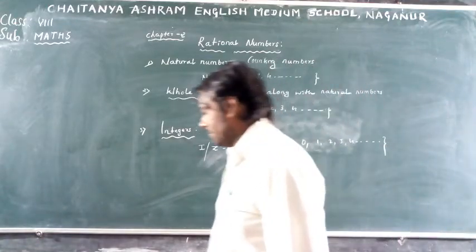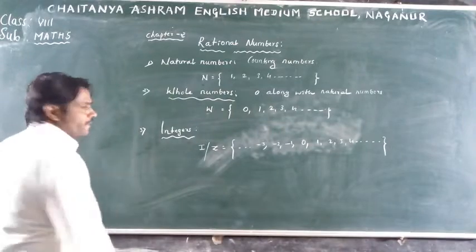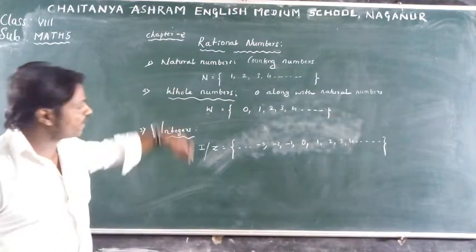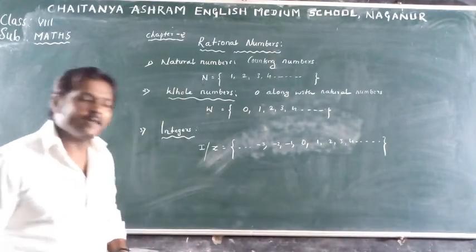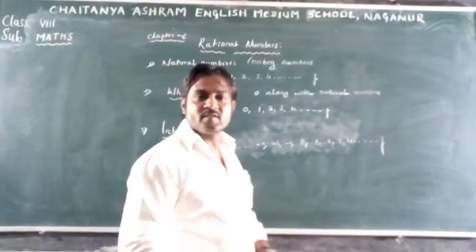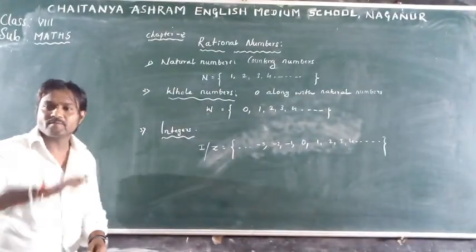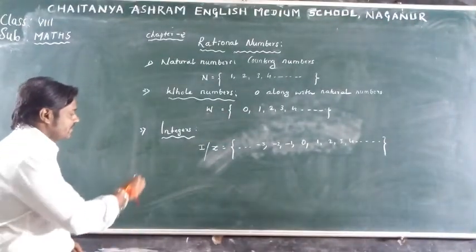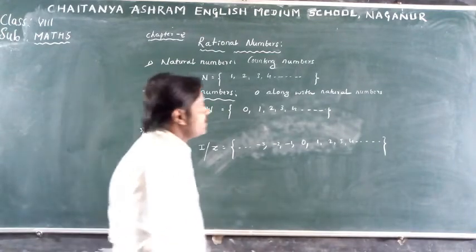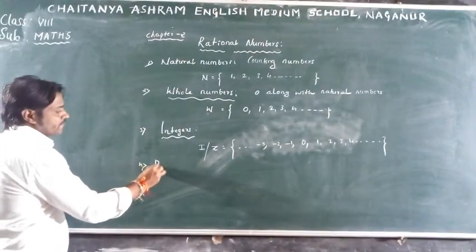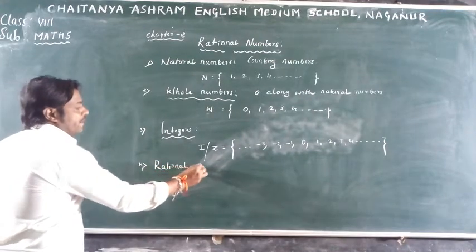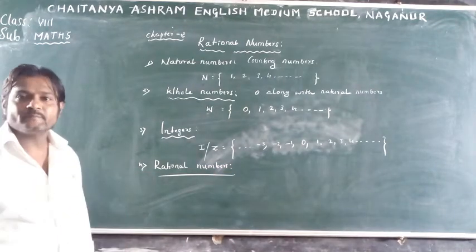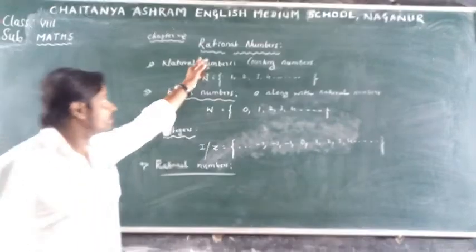So there is another system of numbers, a very important collection. That collection includes all these. Yes, recall your earlier knowledge. What is the next type of system of numbers? Yes, anyone? Yes, very good. That is rational numbers. What is that next collection? Rational numbers. Now we begin the topic rational numbers.